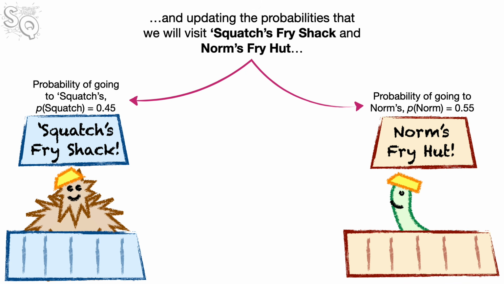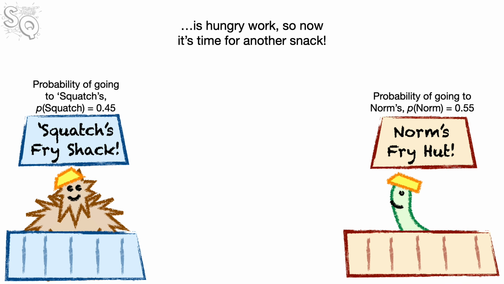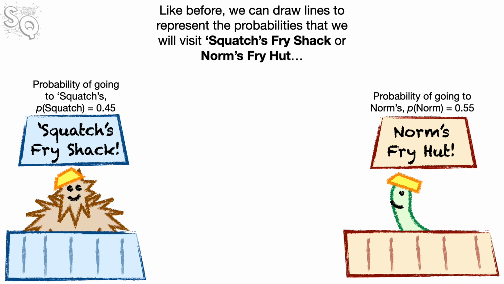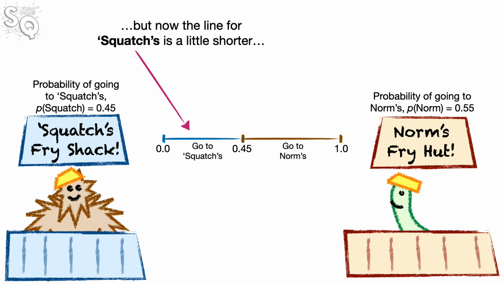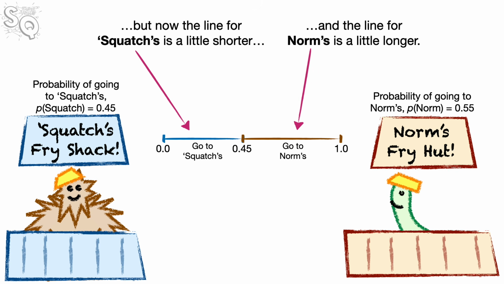Understanding the purpose of the learning rate and updating the probabilities that we will visit Squatch's Fry Shack and Norm's Fry Hut is hungry work, so now it's time for another snack. Like before, we can draw lines to represent the probabilities that we will visit Squatch's Fry Shack or Norm's Fry Hut. But now the line for Squatch's is a little shorter, and the line for Norm's is a little longer.